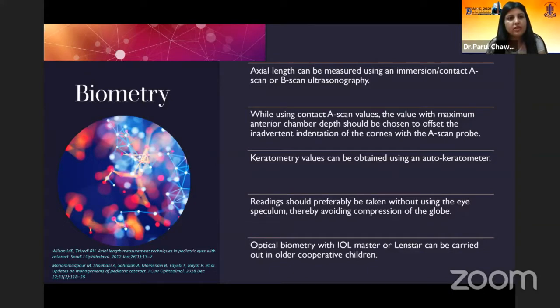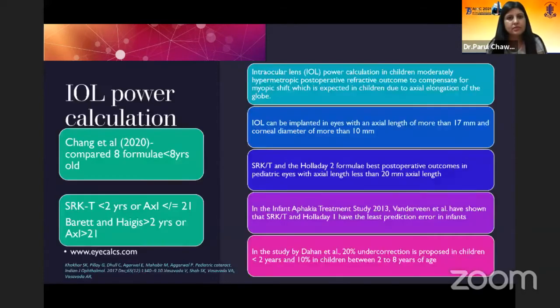So biometry and intraocular lens power calculation will be discussed subsequently. But just to have an overview, axial length can be measured using an immersion or a contact A scan or B scan ultrasonography. While using contact A scan values, the value with the maximum anterior chamber depth should be chosen to offset the inadvertent indentation of the cornea with the A scan probe. Keratometry values can also be obtained using an autokeratometer. Readings should preferably be taken without using an eye speculum, thereby avoiding compression of the globe. And optical biometry with IOL Master or LenStar can be carried out in older cooperative children.